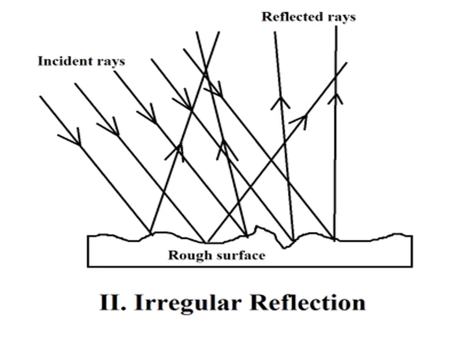Now coming to irregular reflection. Whatever you learned, the opposite is true for irregular. Irregular means when the incident rays fall on a rough surface. Even though they are parallel rays falling on the rough surface, their angles of incidence are not going to be the same. Every ray is going to have a different angle of incidence, and that is why every ray will have a different angle of reflection. That is why it's called irregular. Irregular reflection means on the rough surface every angle is going to be different.